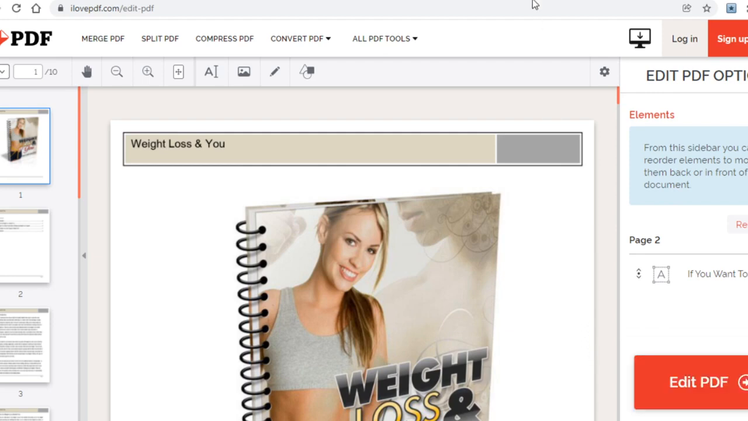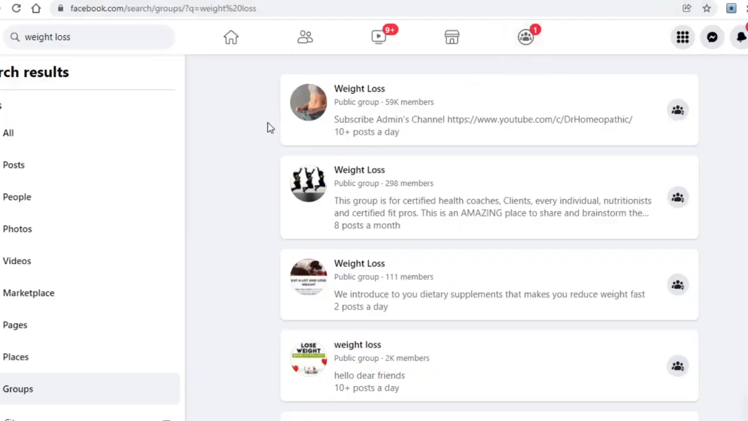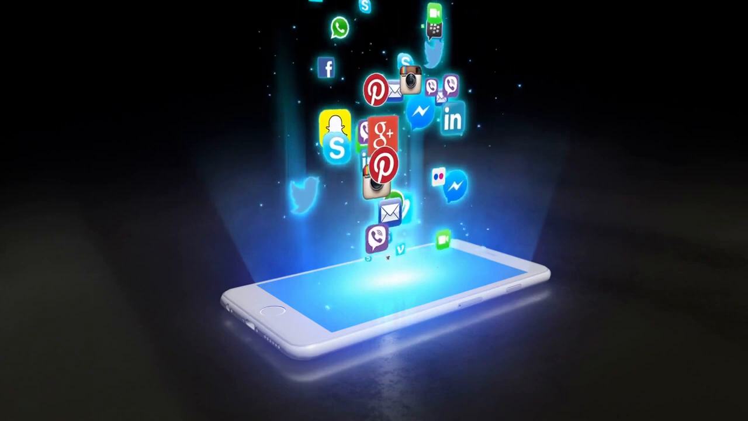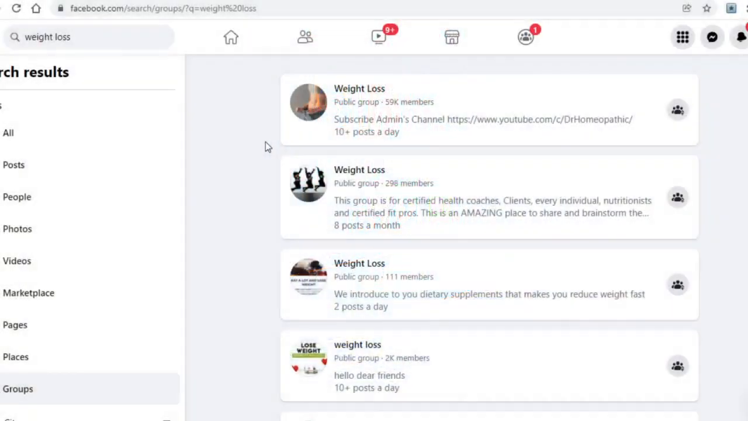And to do that, just click on Edit PDF right here, after which you'll be able to download it to your PC. With that done, now that you guys have edited your ebook and it can make you money, comes the important bit. You need to promote it so you can get paid. And arguably, one of the best places to promote affiliate offers to make money is social media. And one of those social media platforms, Facebook, is extremely useful for affiliates like you guys.